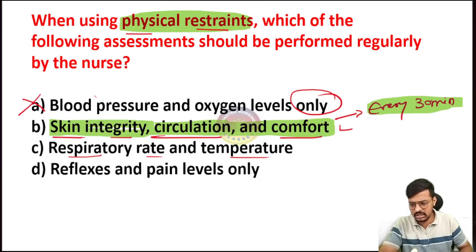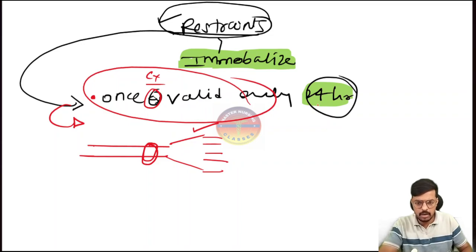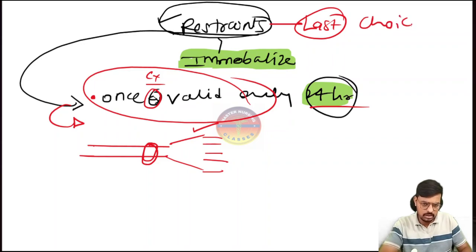Remember, once the consent is taken, it is valid for only 24 hours. After 24 hours you have to take the consent again. And without an order you don't have the right to apply the restraints, and restraints are always the last choice. Always, restraints are the last choice to control the patient's behavior. Okay, so remember, very important.